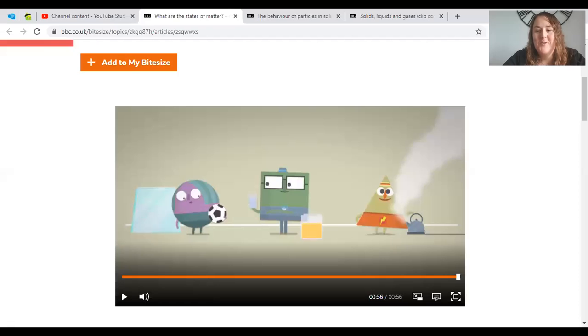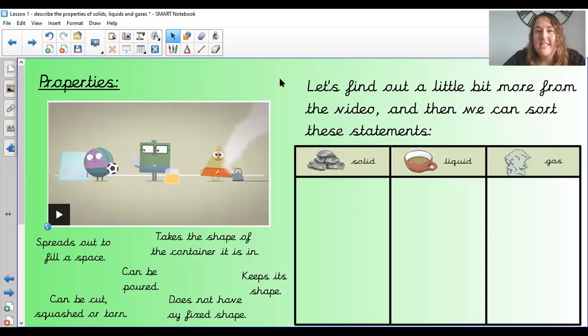Okay, so hopefully that told you a little bit more than me reading the information. So there are some statements here on the left. There are 6 statements. I wonder whether you can think about whether they go into the solid, liquid, or gas, and how we can describe them. You can pause the video and have a go, and then we'll go through some of the answers.